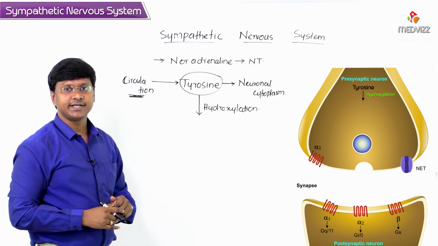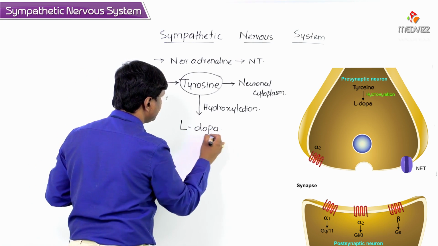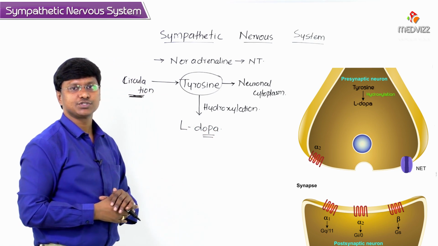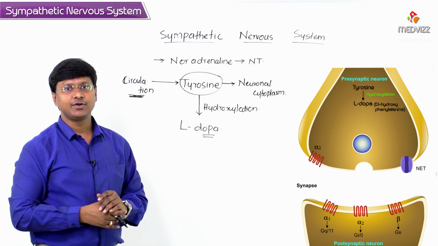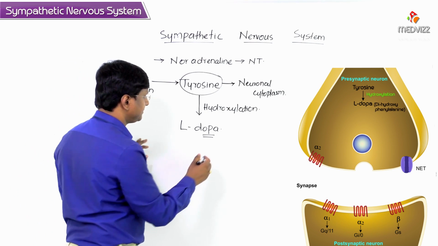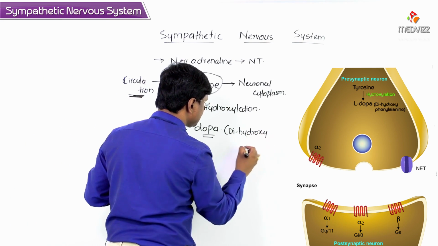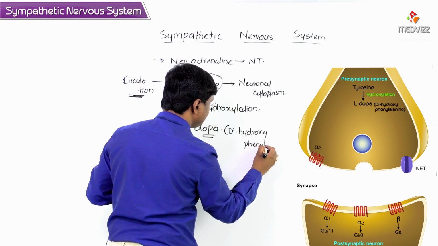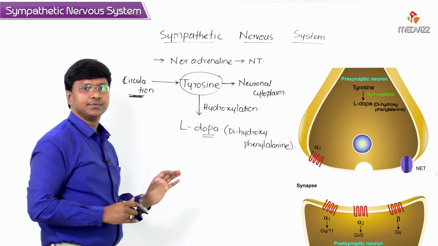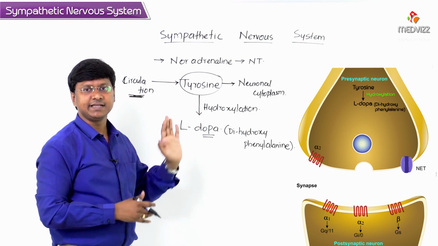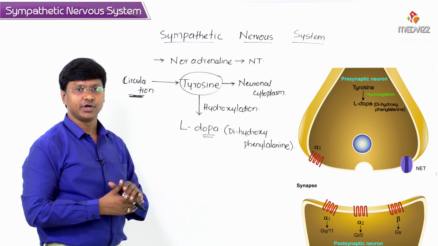So it is hydroxylated to form what is called levodopa. This levodopa is also called dihydroxyphenylalanine. Now, this is a rate limiting step. This is the rate limiting step in the synthesis of noradrenaline.